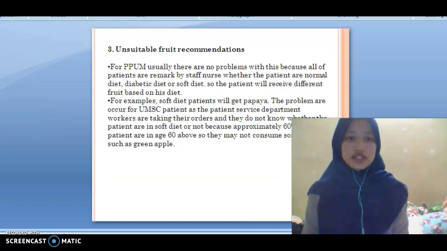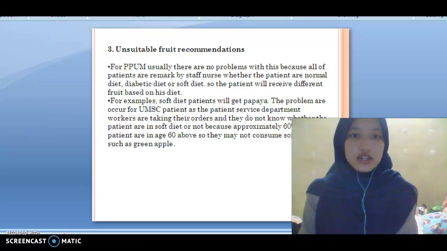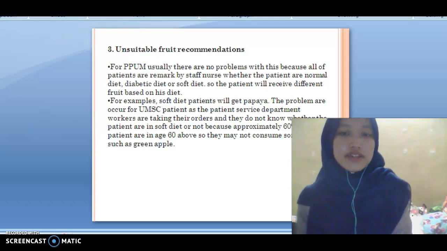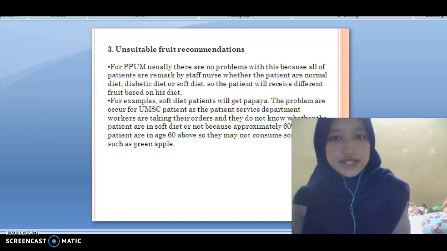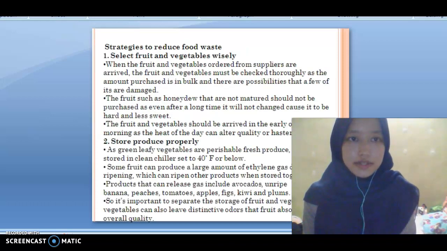Unsuitable food recommendation. For PPUM, usually there is no problem because all the patients are marked by the staff nurse, whether they are on a normal diet, diabetic diet, or soft diet. So the patient will receive different fruit based on diet. For example, a soft diet patient will get papaya. The problem occurs for UMC patients as the patient service department workers are taking the orders and they do not know whether the patient is on a soft diet or not, because approximately 60% of total patients are aged 60 and above, so they may not consume some fruit such as green apple.